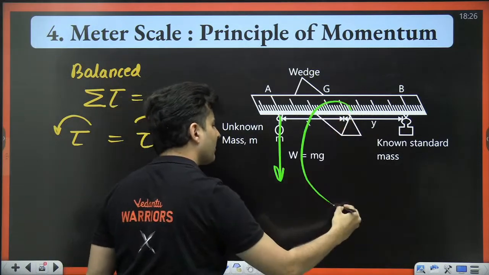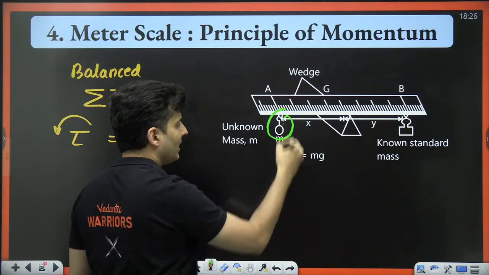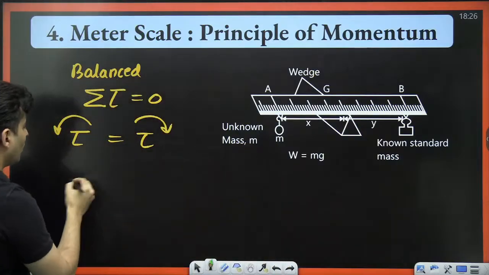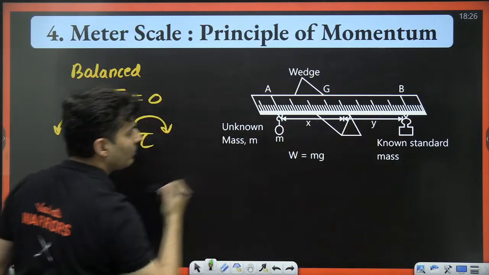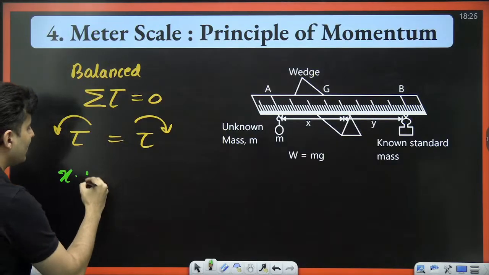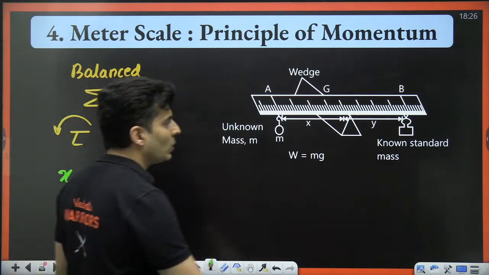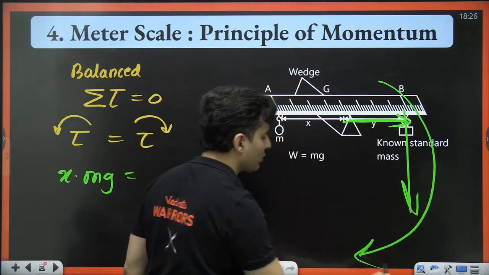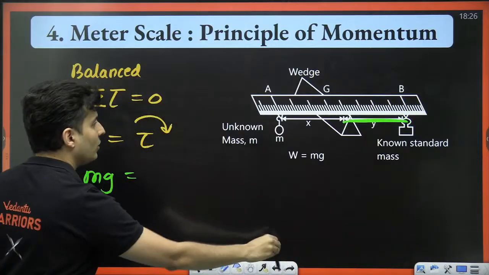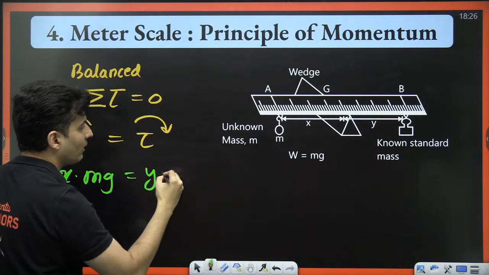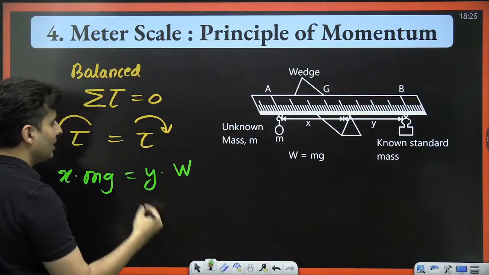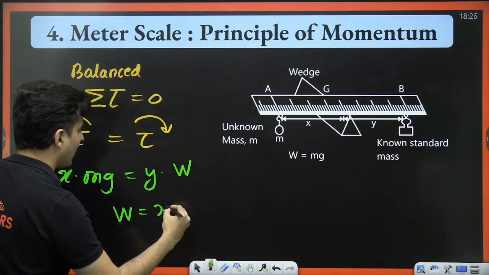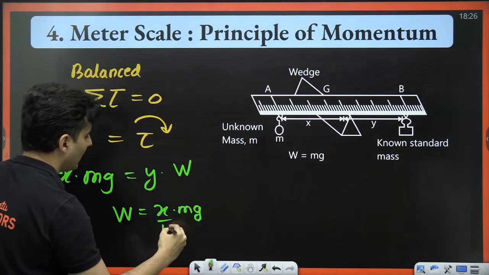This mass tries to rotate it anti-clockwise, so the torque will be R into mg, where R is the distance from the pivot, which is X. This equals the torque produced by the other mass trying to rotate it clockwise, which is Y into the unknown weight W. So solving this, W is nothing but X mg divided by Y.